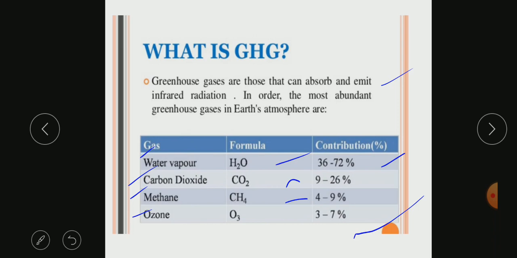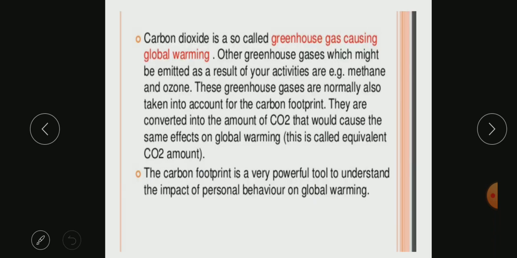These are the major greenhouse gases which we have to control in order to reduce the effects caused by greenhouse gases. Carbon dioxide is the so-called greenhouse gas causing global warming, and other greenhouse gases that might be emitted are methane, ozone, or water vapor. These greenhouse gases are also taken into account for the carbon footprint. So it is not only carbon dioxide, but also other greenhouse gases.